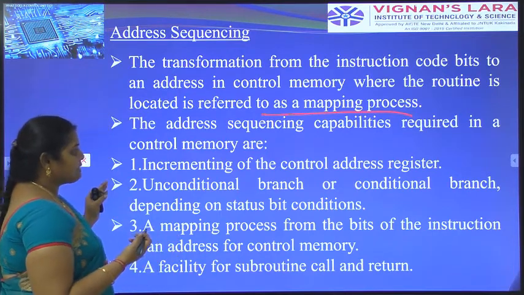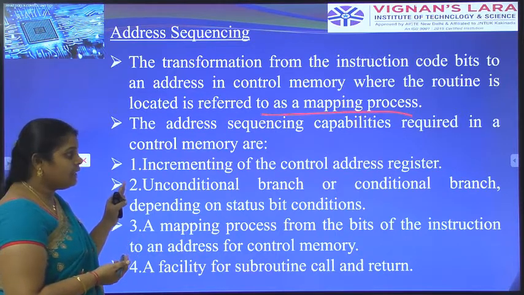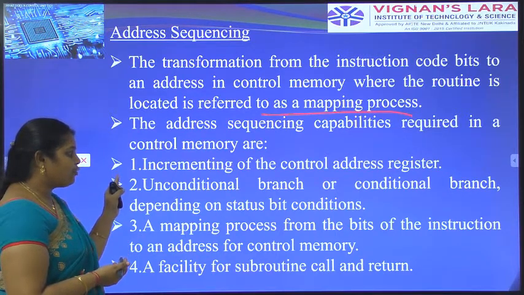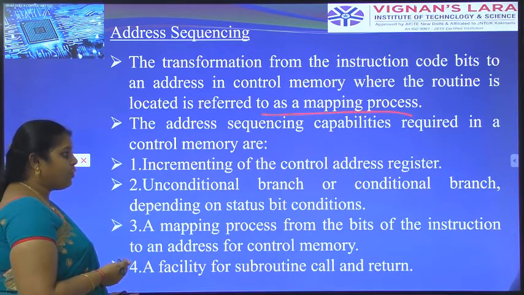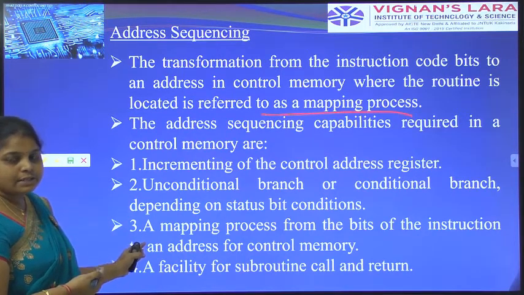Here the address sequencing capability is required in the control memory. Addressing sequencing has four types to control the memory.